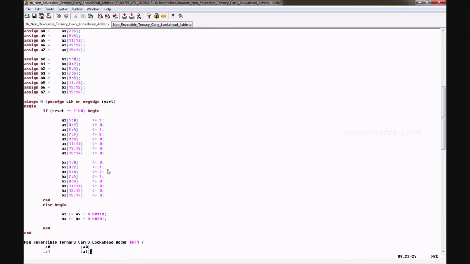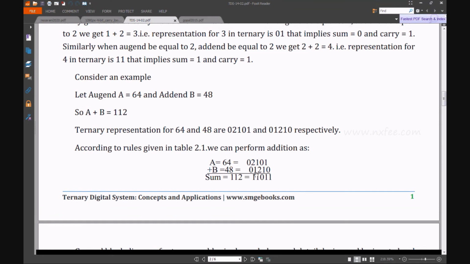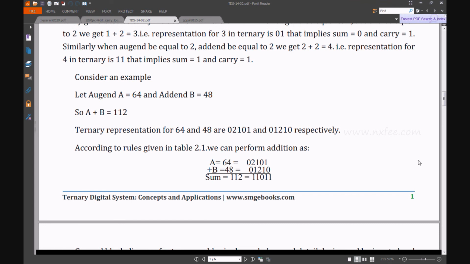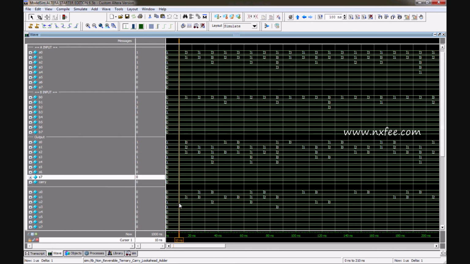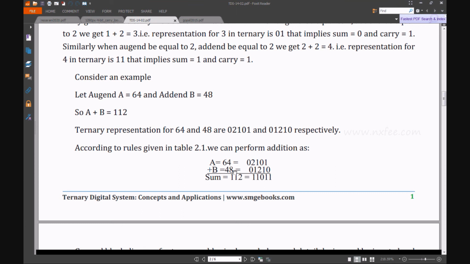So here you can analyze the A input, 0 to 101. This is the input. And the B input is 01210. The output we checked here is 11011, the S4 bit. We designed an 8-bit logic, but they have given only 4-bit logic.